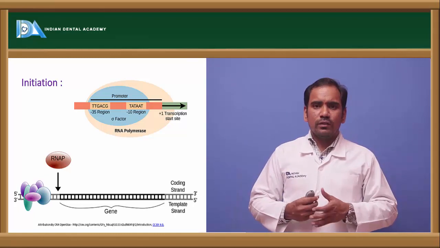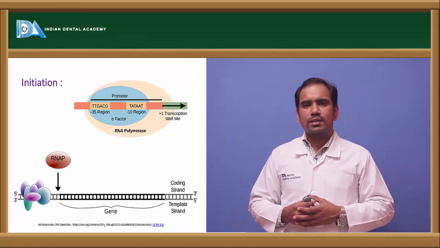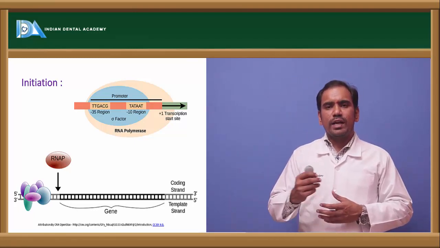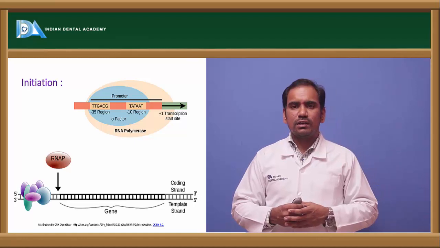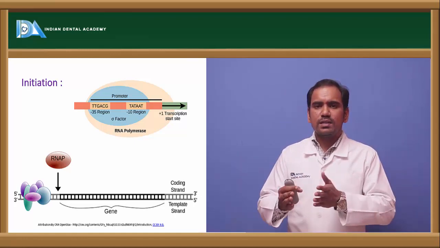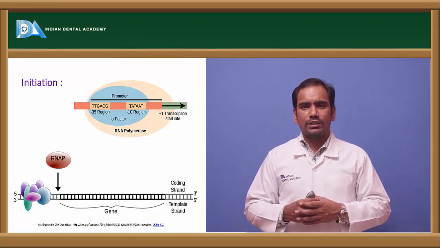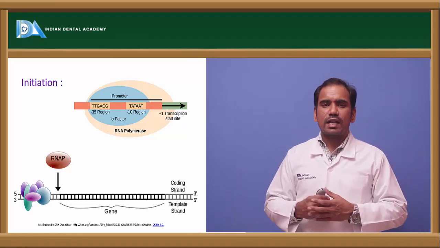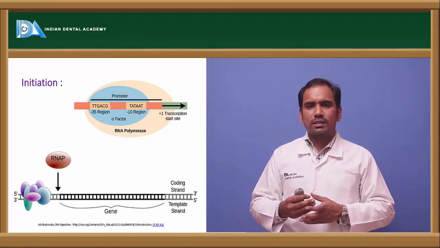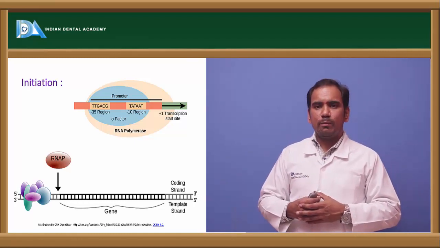In initiation, there is one enzyme called RNA polymerase. The function of RNA polymerase is to recognize a particular sequence, the promoter region. Once it recognizes the promoter region, only then can it initiate the elongation, and only then does transcription occur. So for transcription to occur, we require the recognition of the promoter region by RNA polymerase.